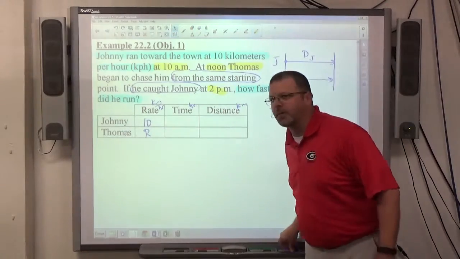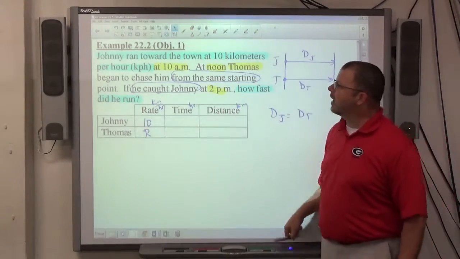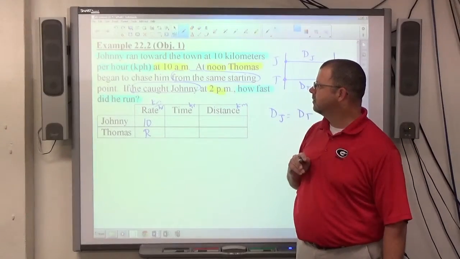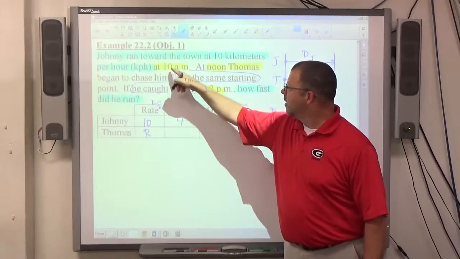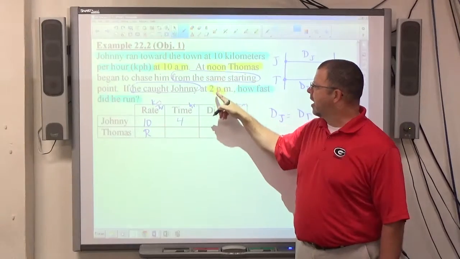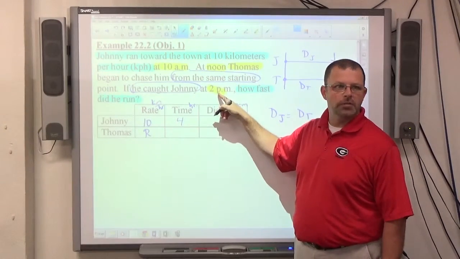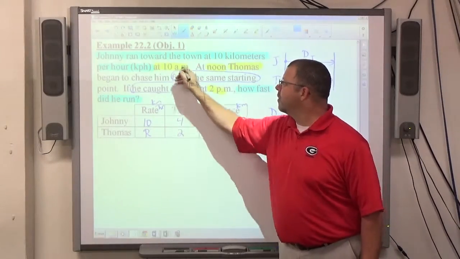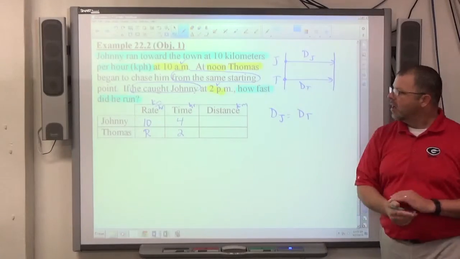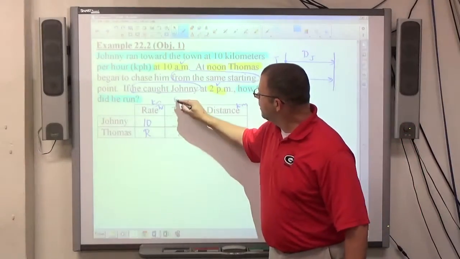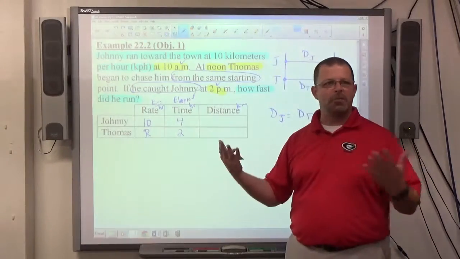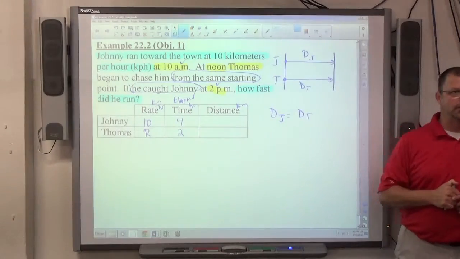So look at this scenario. I know what time Johnny left, right? And I know what time he got caught. How long did he run? 4 hours. 4 hours, very good. 10 a.m. to 2 p.m. is 4 hours. Thomas started at noon and caught Johnny at 2 p.m. So how long did he run? 2 hours. If you know the beginning time and the ending time, you can figure out how much time has passed. This time here is elapsed time. Elapsed time is how much time has passed, not what time the clock says.